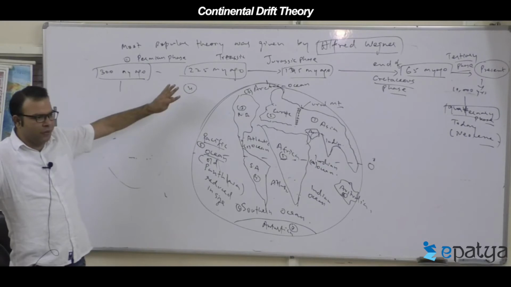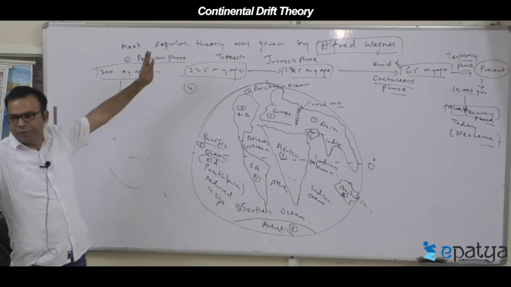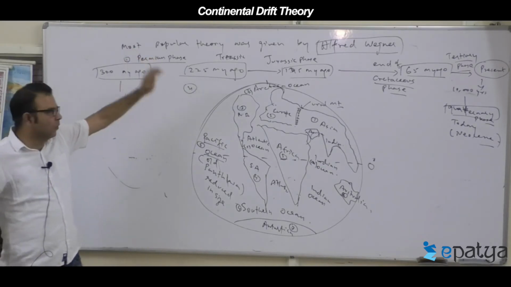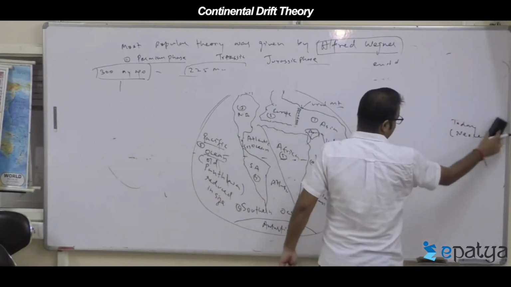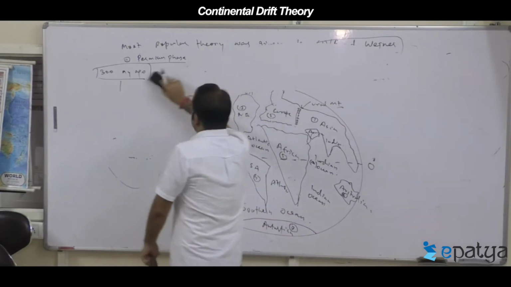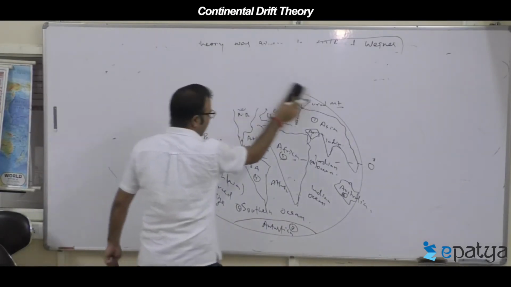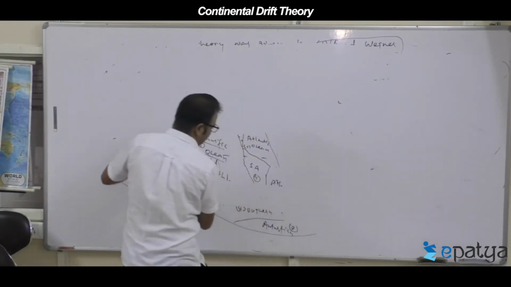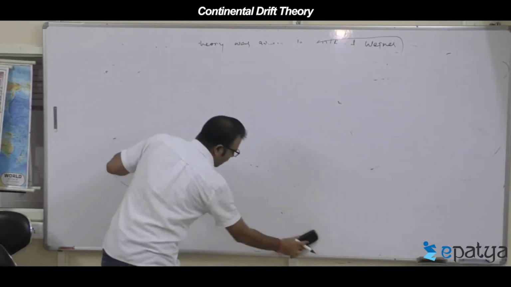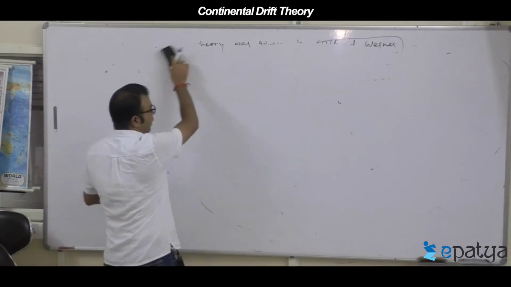So, is it clear to everyone? This diagram has been drawn? Everyone? Now, the causes for continental drifting, what he has said is completely wrong. But these are the causes for continental drift given by Wegener. Write one line.